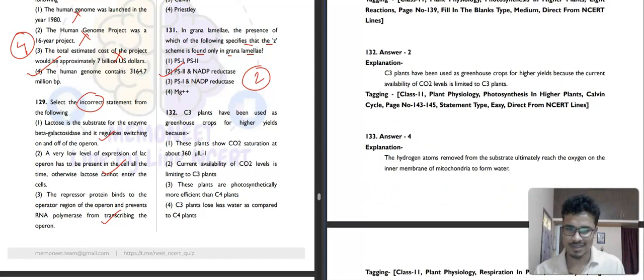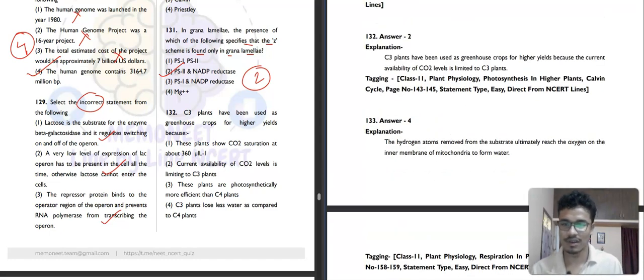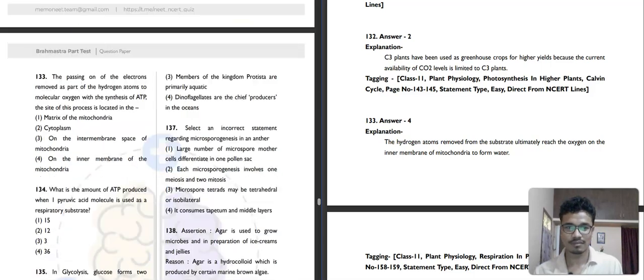Then question 132. Plant physiology is very easy, I guess, and if you just read, then you can solve the questions. You don't have to apply any logic like in genetics. C3 plants have been used as greenhouse crops for higher yields because these plants show saturation at CO2 concentration of about 360 microliters per liter. The current availability of CO2 levels is limiting to C3 plants. Okay, that is the right reason actually. The second option will be our correct answer for this question.